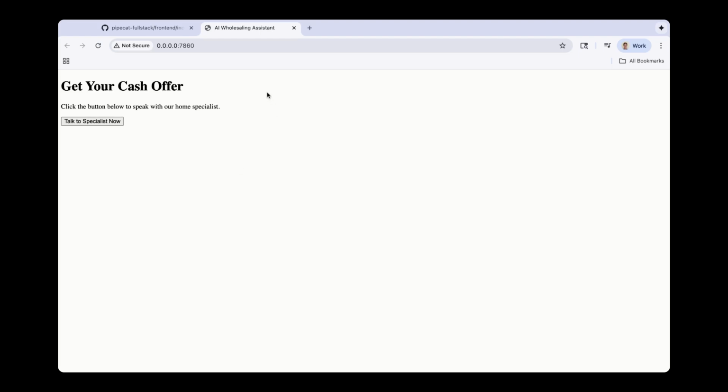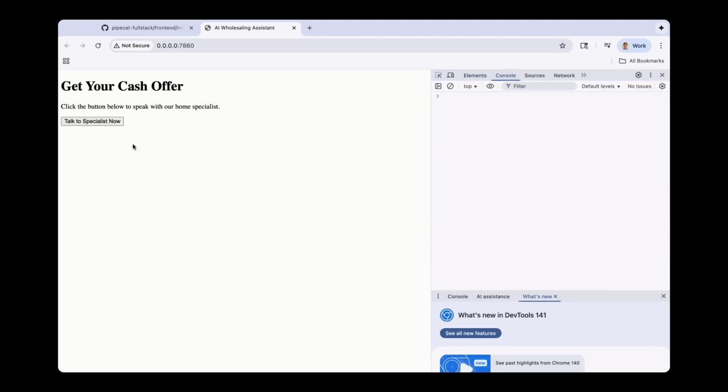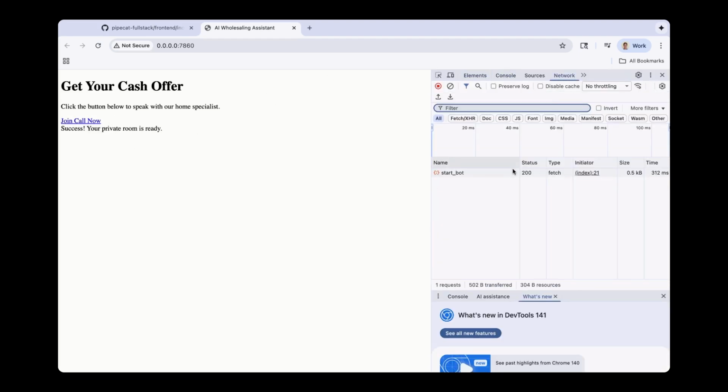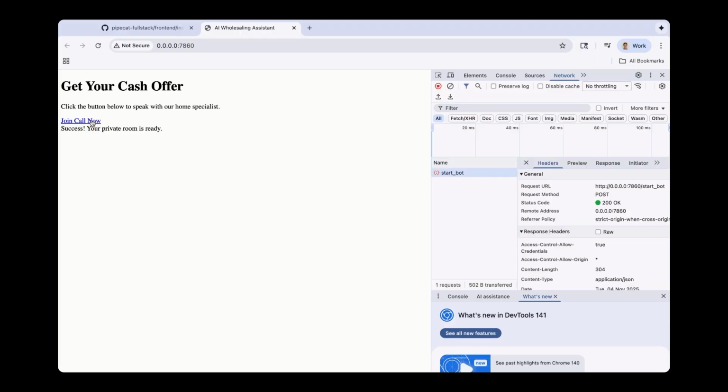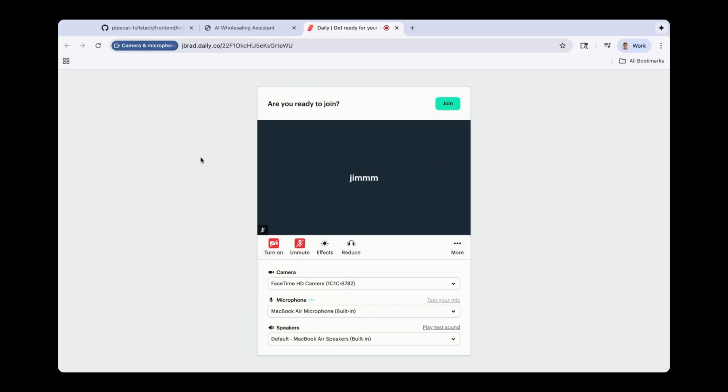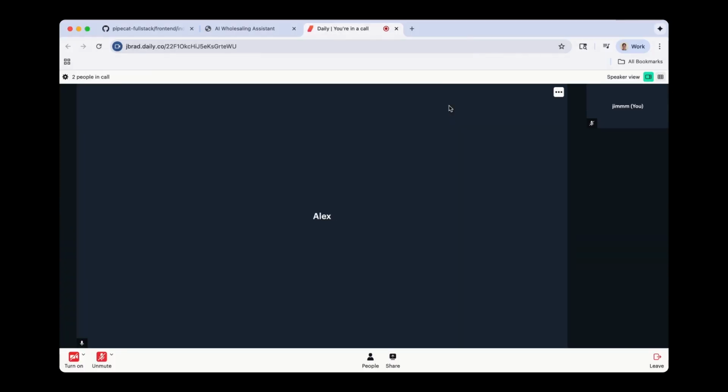So we can just pull up the console logs to see what's happening in real time. So I'm going to click on talk to specialist now. And in our network, it looks like it successfully called the start bot endpoint, meaning our room is ready. So I'm going to click on join call now. And it brings us to this interface to join our call. So really quickly, I'm going to join and test if we can speak with our agent. So I'm going to click join.